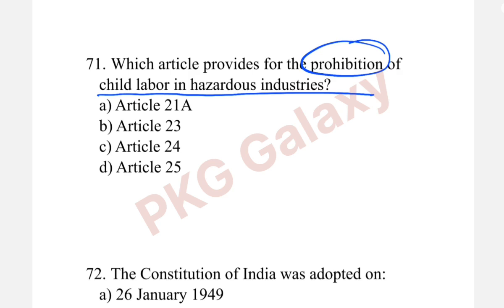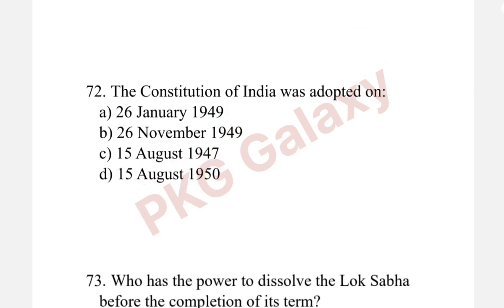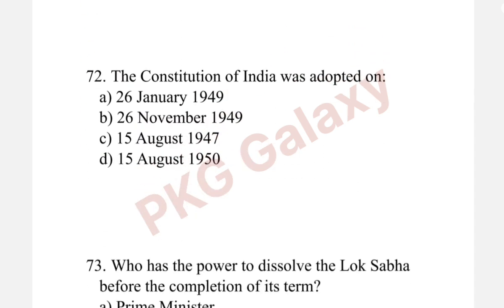Next question. Which article provides for the prohibition of child labor in hazardous industries? The correct answer is option C, Article 24. Next question. The Constitution of India was adopted on. The correct answer is option B, 26 November 1949.